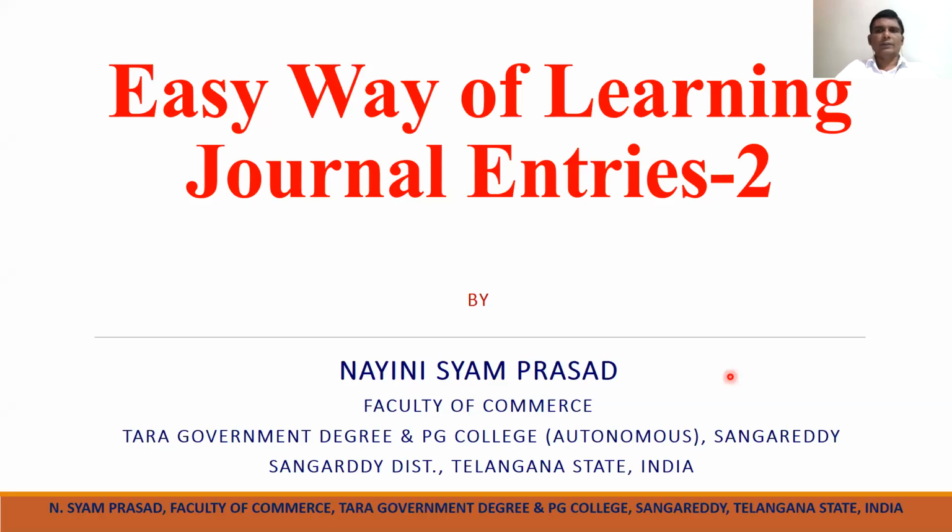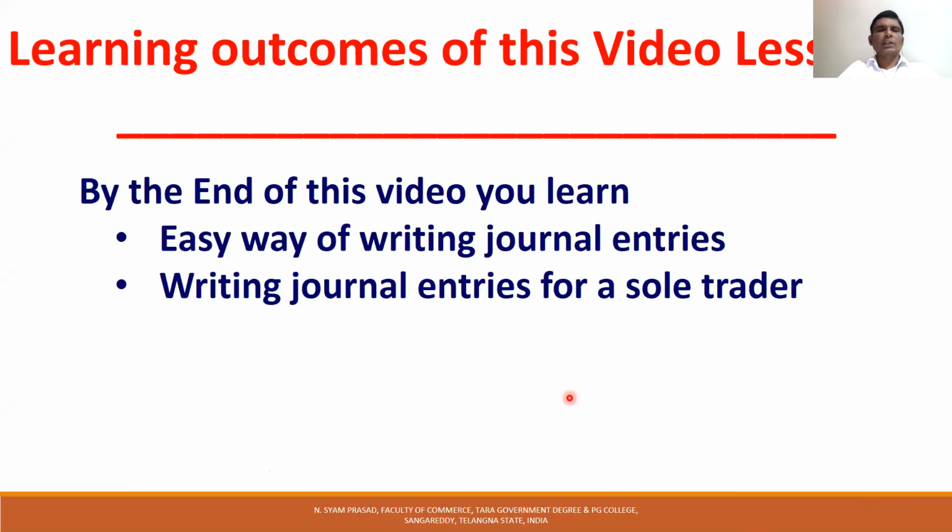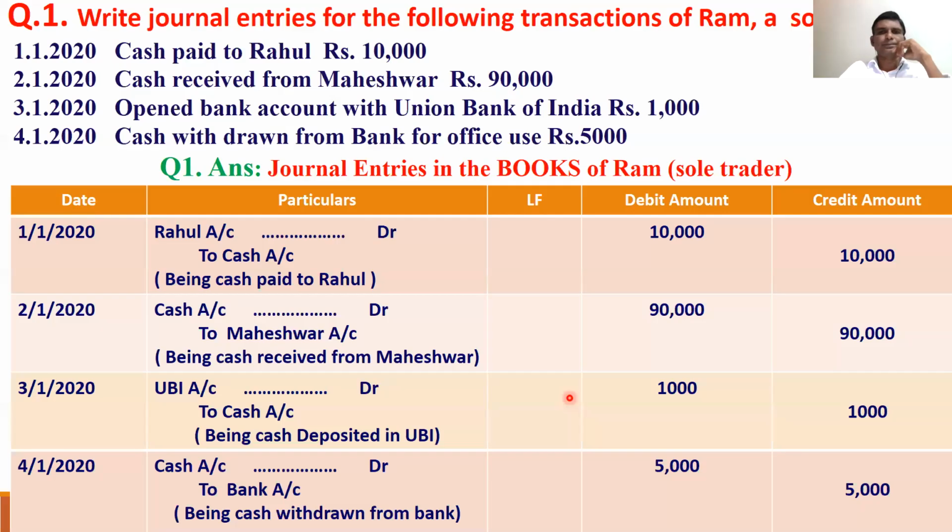So, easy way of learning journal entries. One is over. This is 2. The learning outcomes of this video lesson are easily writing journal entries for easy transactions, particularly in the books of a sole trader.